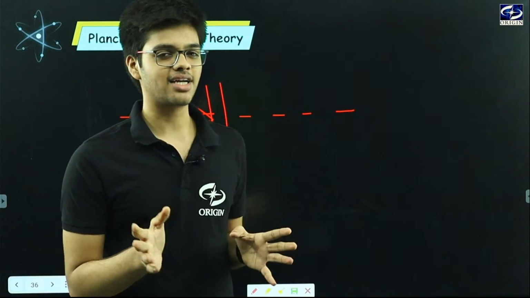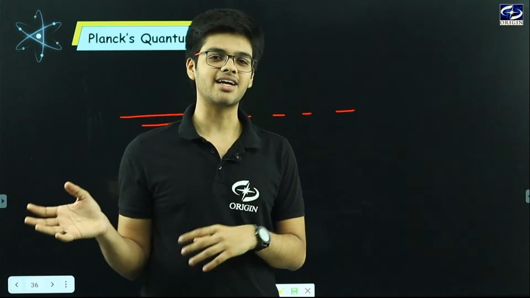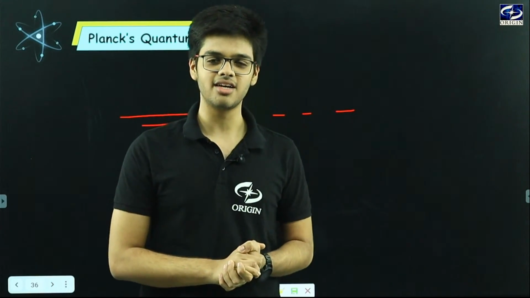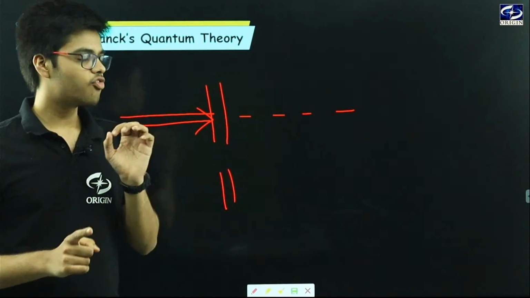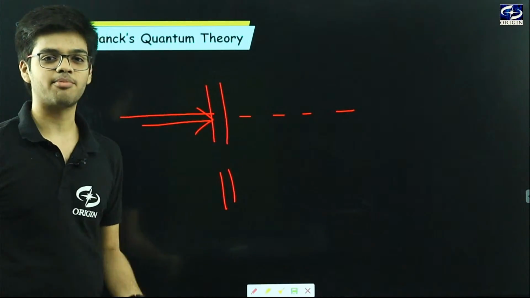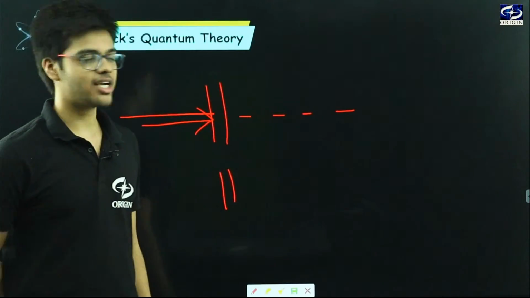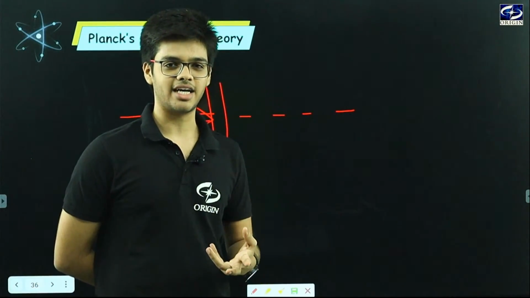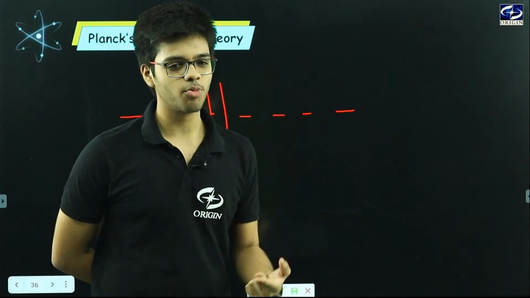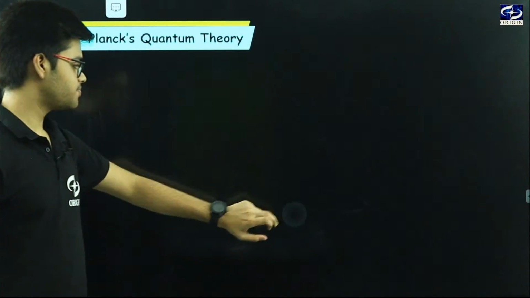If the electromagnetic radiation took place continuously, then there would not be that much energy which is required for an electron to get back towards its original orbit. And here we will calculate the energy. In today's lecture we will calculate energy, so that this concept will be easier for you. Clear?